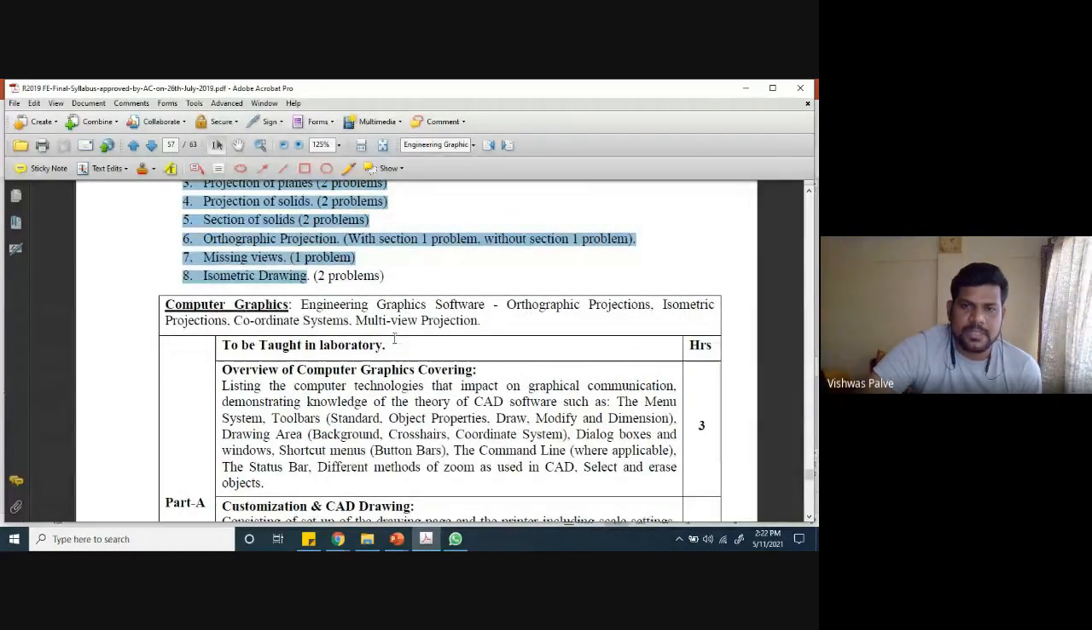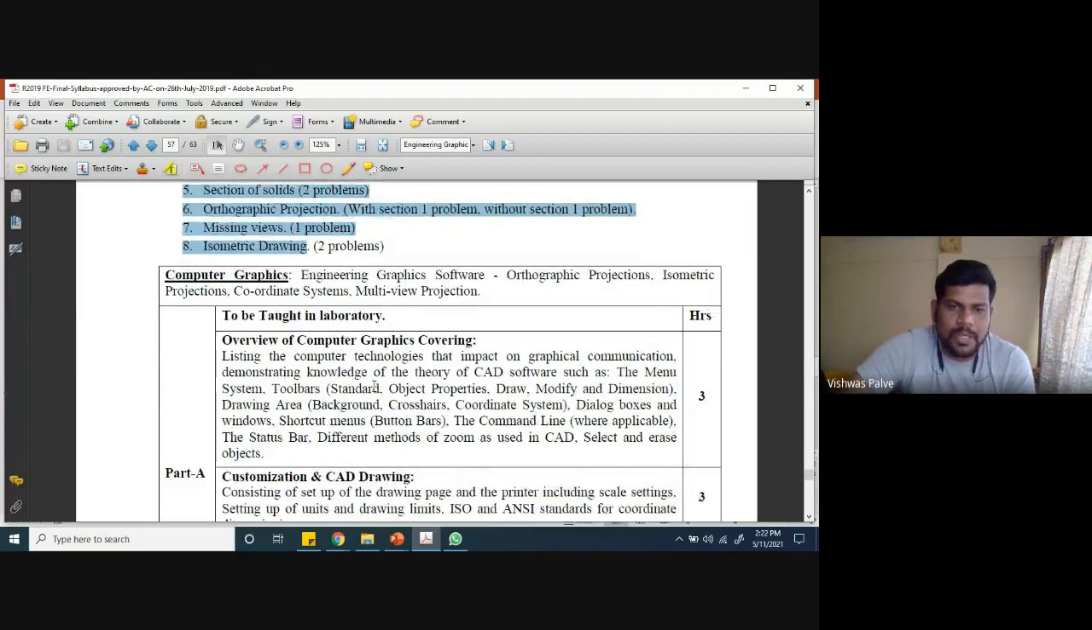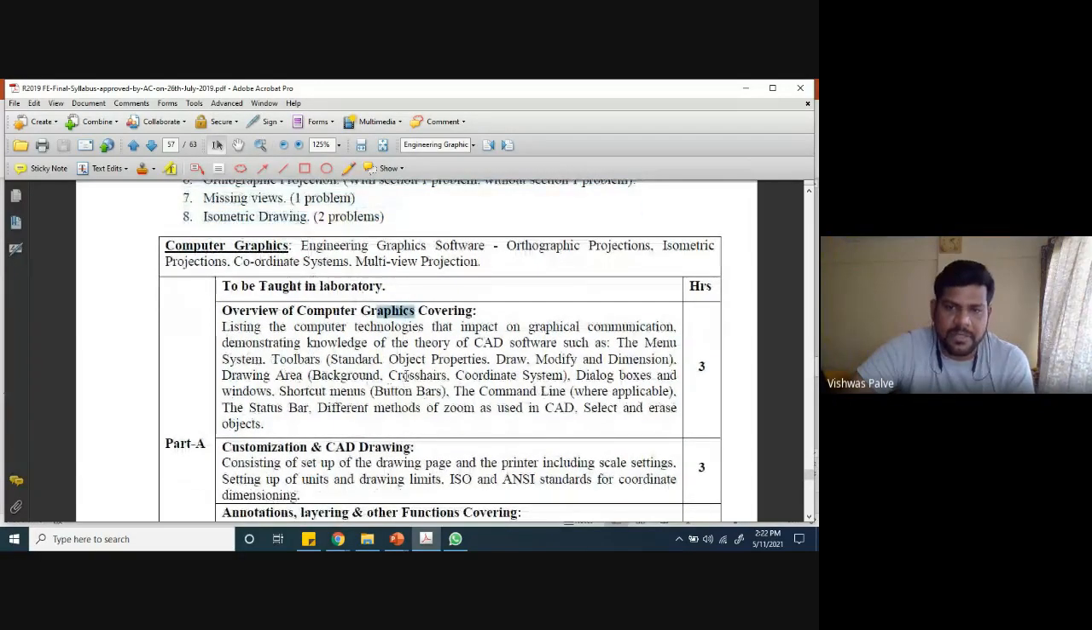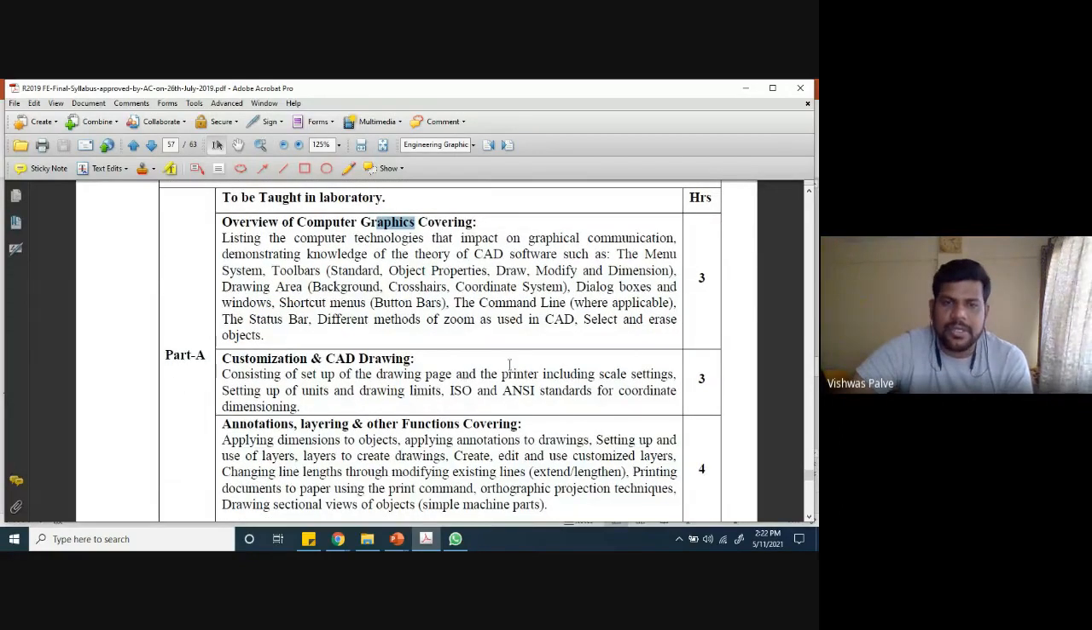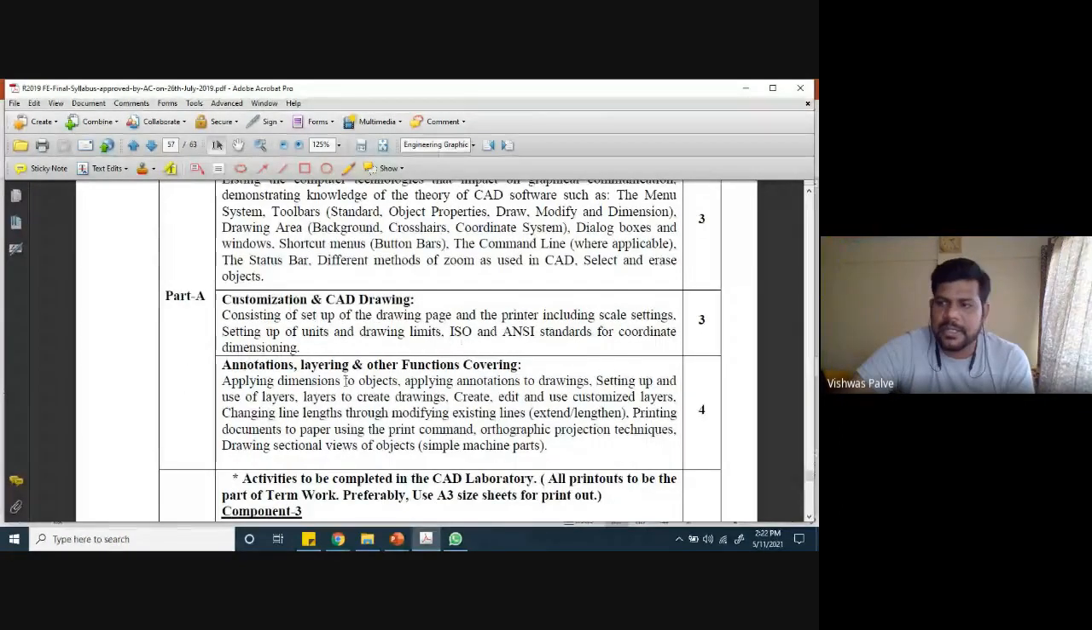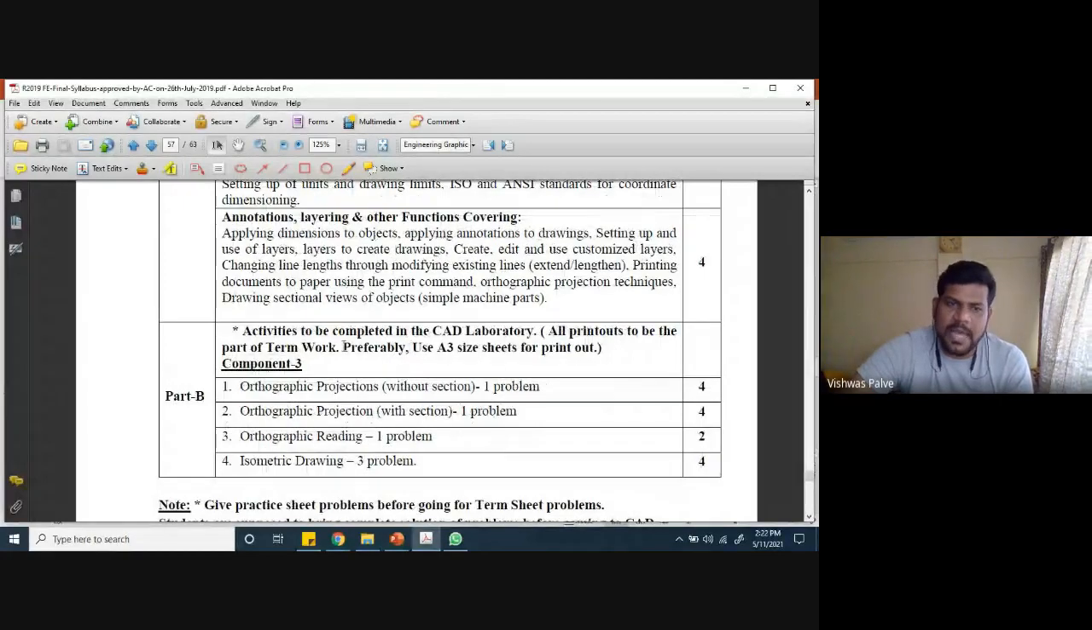So computer graphics. The graphics part is what we are going to cover in our AutoCAD lab. So what are those? An overview of computer graphics, covering the various commands in AutoCAD, the menu, toolbar, standard, object properties, draw, modify, dimensions, customization and drawing customization, annotation, lettering. These are the topics which we have to cover, and then activities to be completed in the CAD laboratory. So what are those activities which we have to cover in the CAD laboratory? After completing this, we have to take printouts, and all printouts are to be part of the term work.